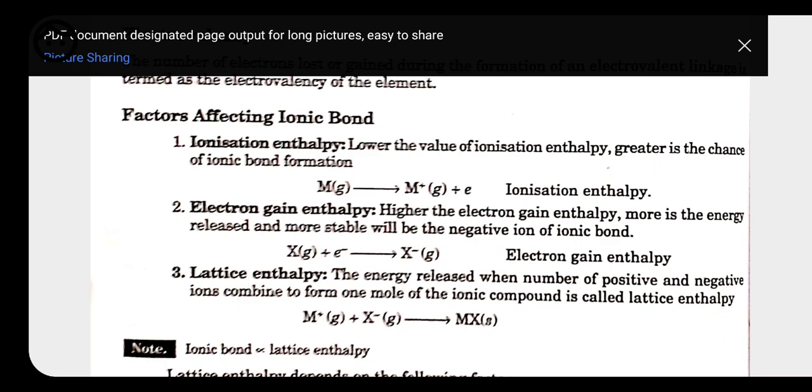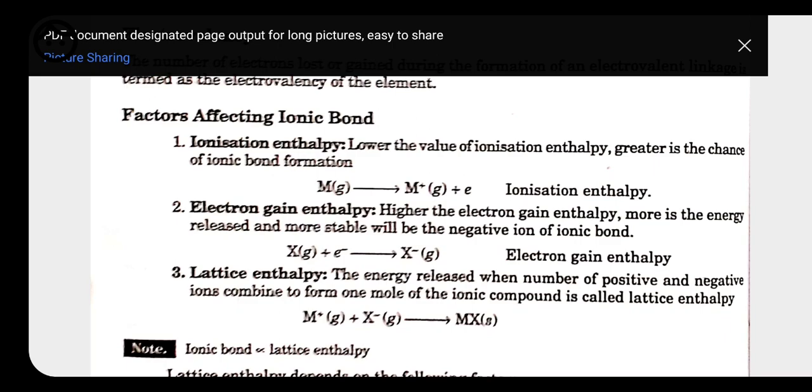Next is lattice enthalpy, the energy released when positive and negative ions combine to form one mole of ionic compound. We know that lattice means crystal lattice. NaCl is present in the solid form. So the 3D structure of NaCl is called a crystal lattice.